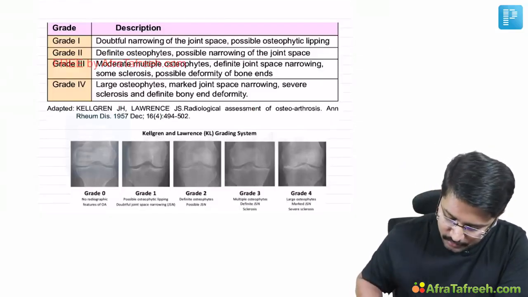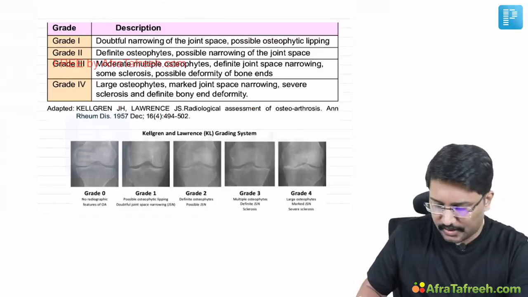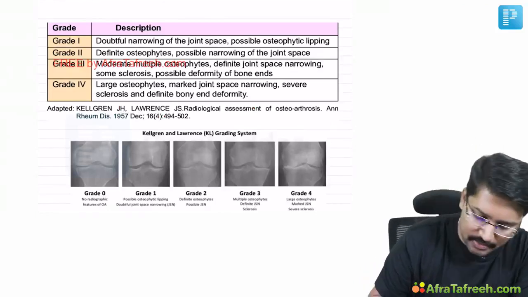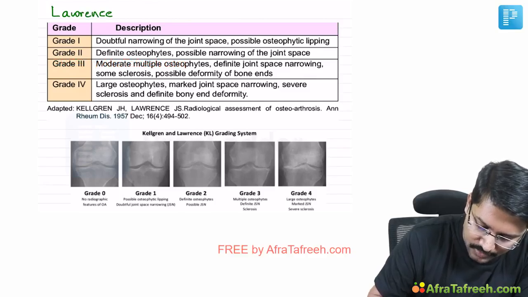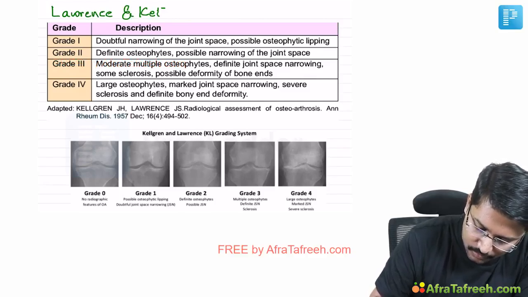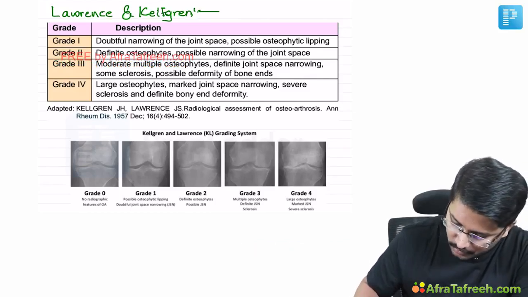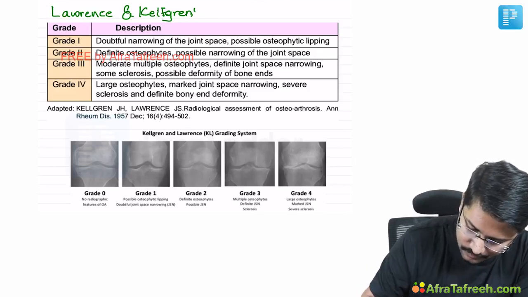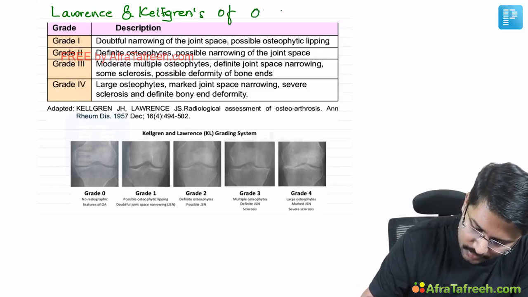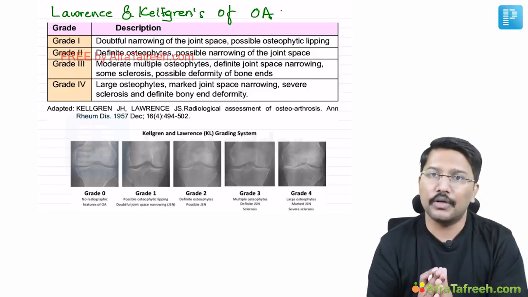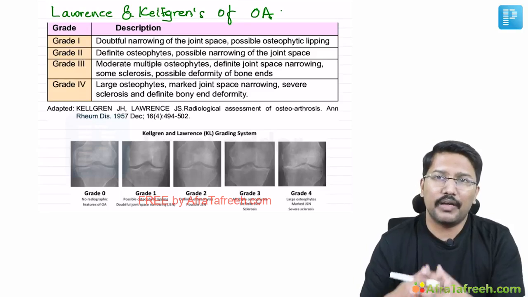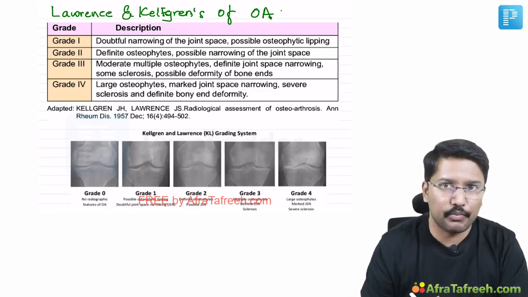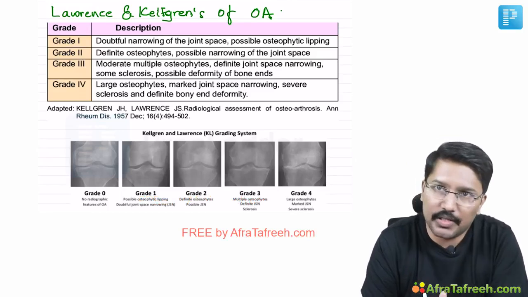Okay, now coming to the radiological grading of osteoarthritis. It is a named grading system, and the name of the grading system itself can be asked as an MCQ. That is Kellgren and Lawrence classification of osteoarthritis. There are basically 4 grades, and we have to be aware of these grades, and 3 or 4 important MCQ points that can come from this grading system I will also be telling you.